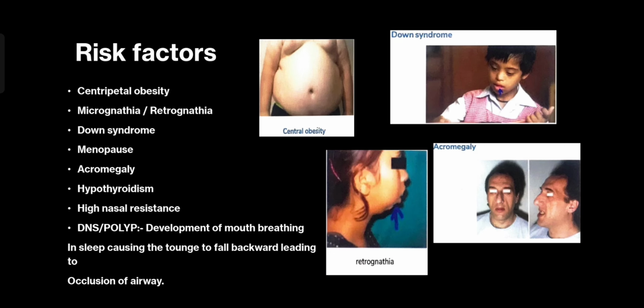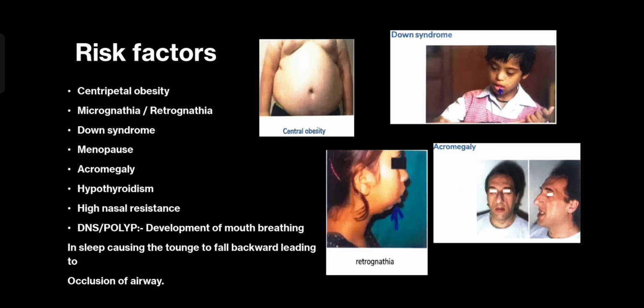Sometimes you will notice that the examiner writes the word retrognathia and sometimes micrognathia, so you should know the meaning. Micrognathia, as the name suggests, simply means there is a mandibular maldevelopment, a mandibular hypoplasia in the patient, which would be responsible for problems.